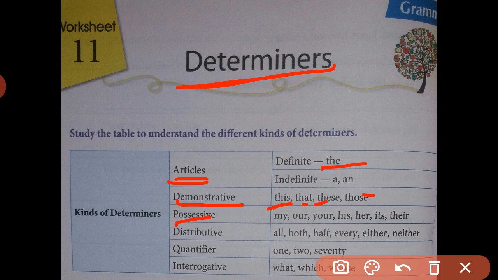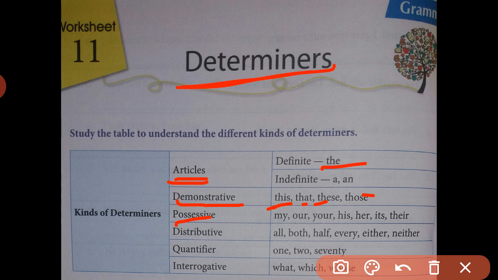Just like demonstratives, when we use possessive determiners, more than one determiner cannot be used before a noun. How? If we say this is my house, the word my is a possessive determiner. In the same sentence we cannot use one more possessive determiner, such as our house. This means we can use only one determiner before the noun. So this is what possessive determiners are.